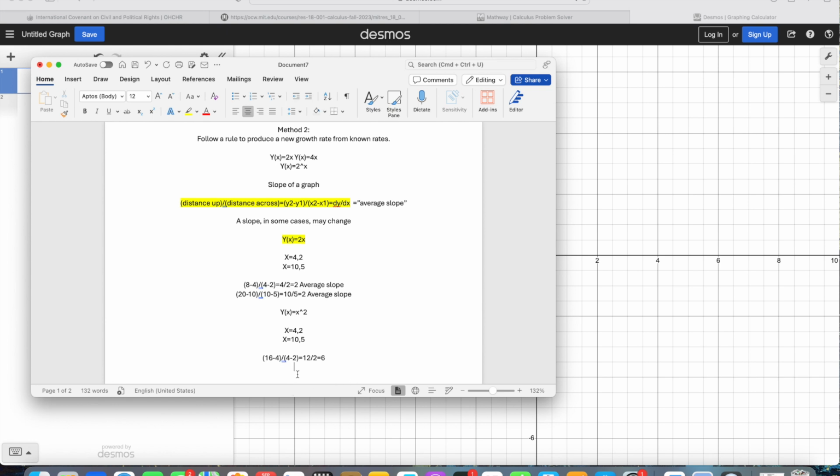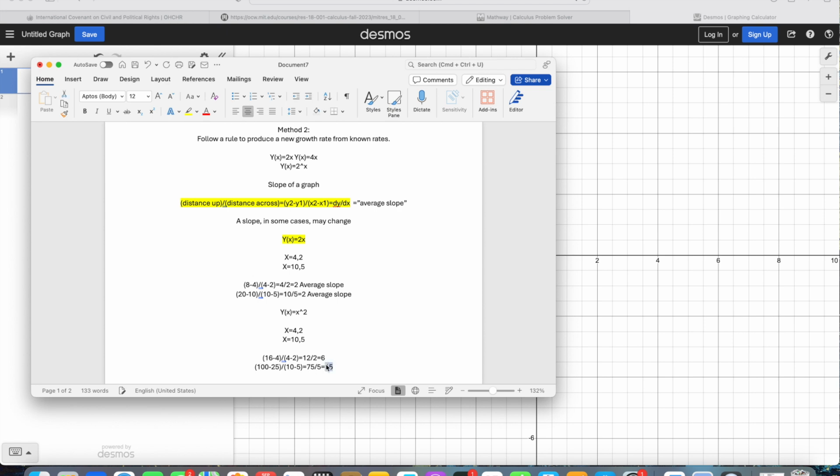Now let's try the second one. We're going to have 100 minus 25 divided by 10 minus 5. And this will be equal to 75 divided by 5, which is equal to 15.